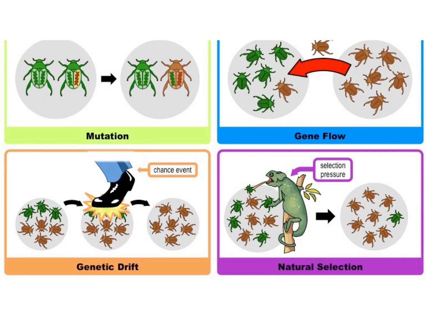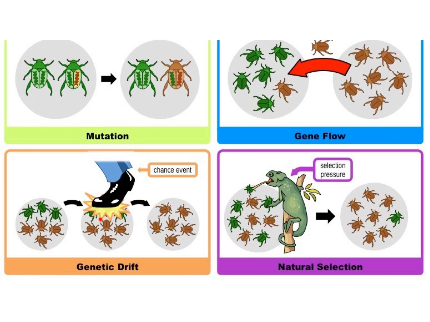All right, and then finally, I just have a picture to sum up our big mechanisms for evolution. One of them is just mutation. So we just have a random change in the DNA that's going to change a trait, right? So we can go from green to brown. Gene flow is essentially migration. So maybe the brown bugs are going to migrate over to the green population.